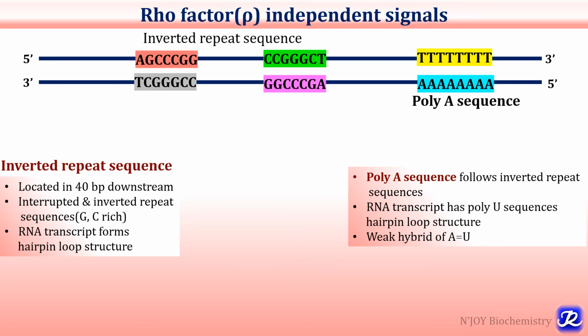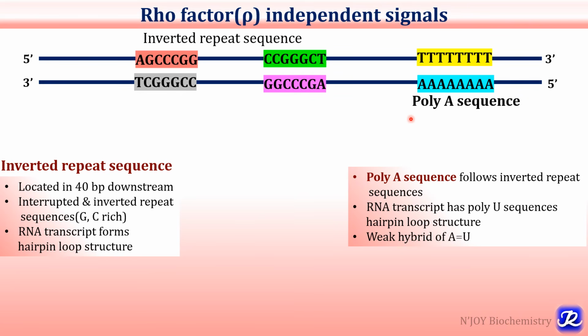Second type of termination involves rho factor independent signals, and these signals are inverted repeat sequences. These inverted repeat sequences are located 40 base pairs downstream to the transcription start site, and they are interrupted inverted repeat sequences which are rich in GC, that is guanine and cytosine. And these are the inverted repeat sequences, and here at this end there is a poly A sequence. This poly A sequence follows the inverted repeat sequences, and this is a template strand having a poly A sequence.